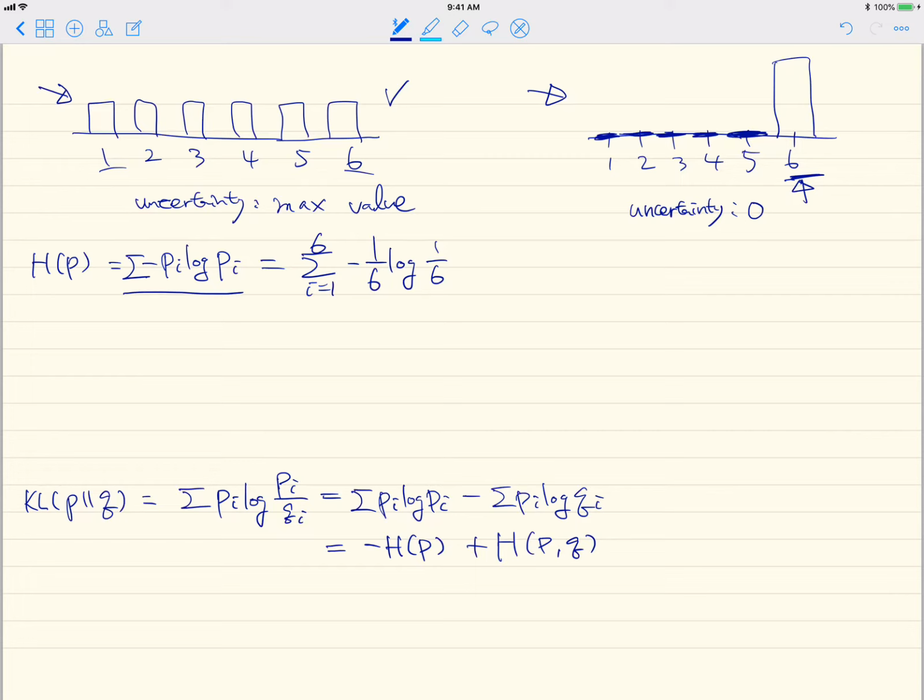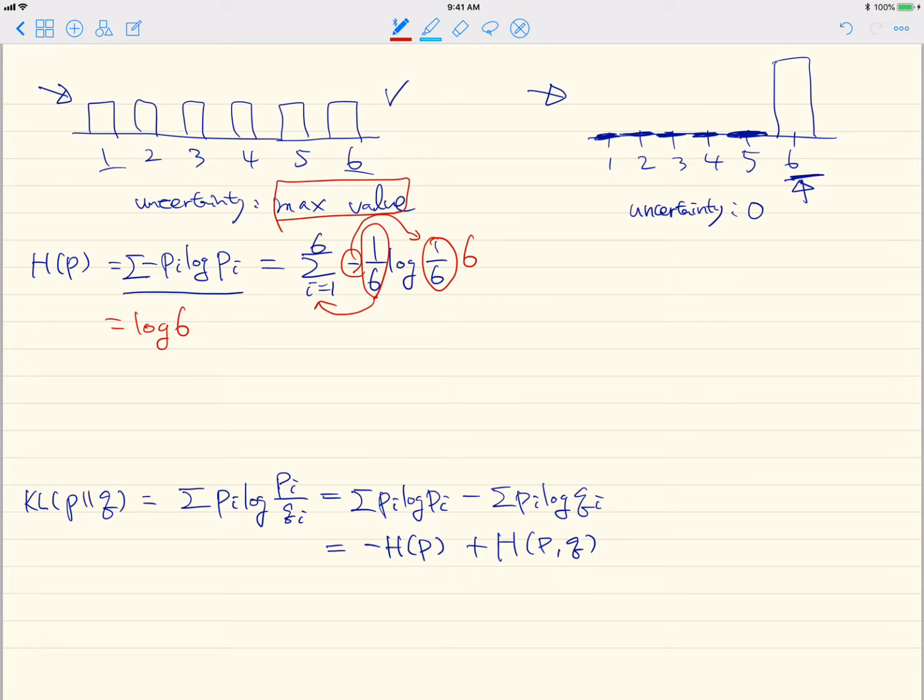Okay, so bringing the negative inside of the log, it will become 6, right? And then 1 over 6 times 6 will be just 1, and thus it will have log 6, and that can be viewed as the maximum value of the uncertainty that this dice can have.